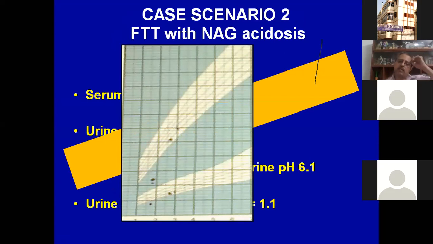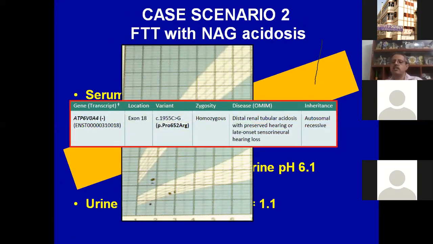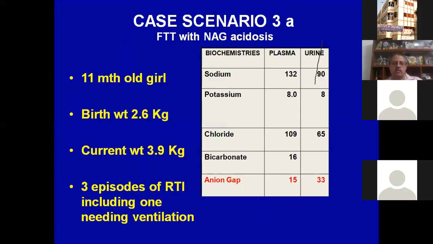And just look at the amount of growth that the child had within a few months. The only thing that we did was just give bicarbonate. That resolved the constipation also, because once the potassium got corrected, the polyuria got corrected, and constipation also got corrected. And we again proved it with genetics.